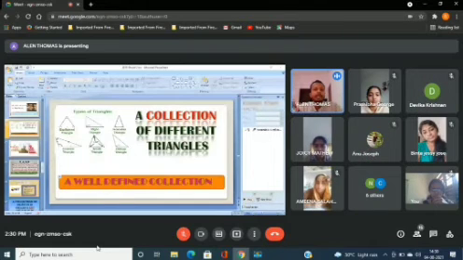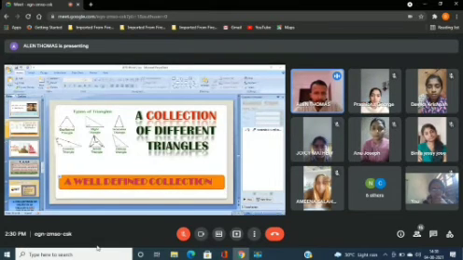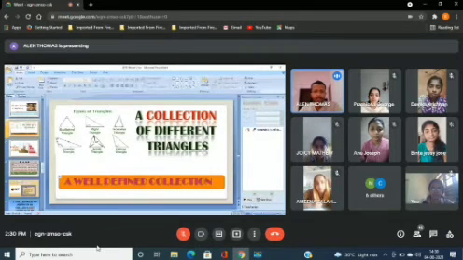Why? Because already there are 6 types of triangles: the equilateral triangle, right triangle, isosceles triangle. They are classified on the basis of angles, and then scalene triangle, acute triangle, and obtuse triangle. So there are mainly 6 types of triangles, so this is a well-defined collection. So we'll move on to the next example: the collection of wild animals.